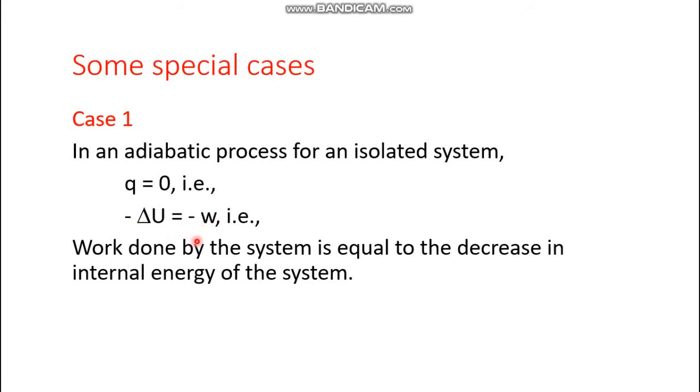So if there is no heat absorbed by the system, and the system is performing some work, then that work would be done in lieu of the energy which is given by the internal energy. That means some internal energy is expended here, and in return, the work is done by the system. So work done by the system is equal to the decrease in internal energy of the system if it is an adiabatic process. This is case 1.